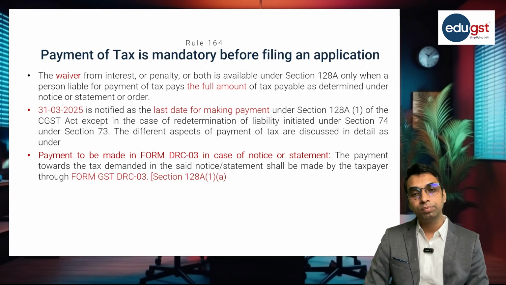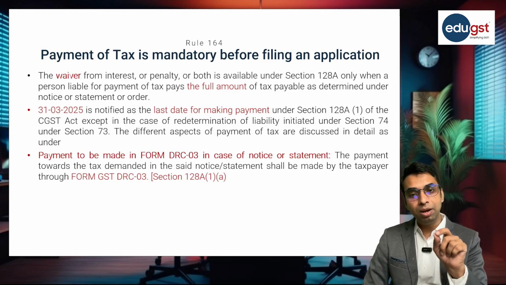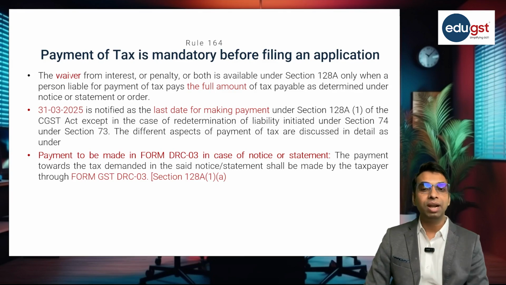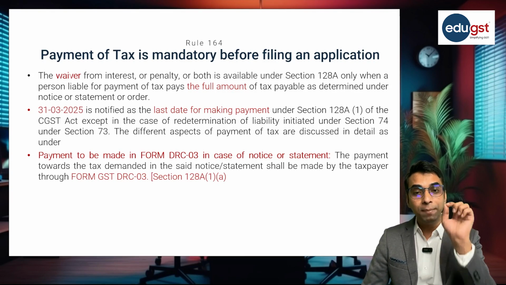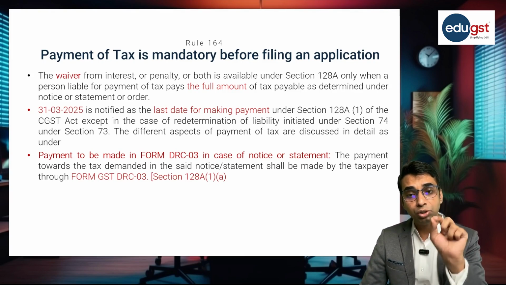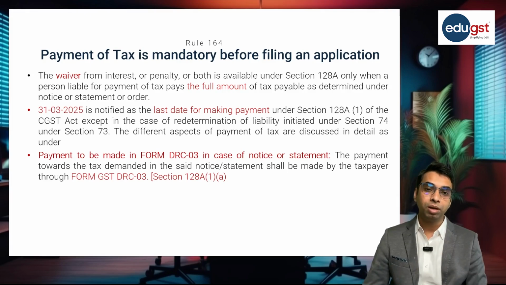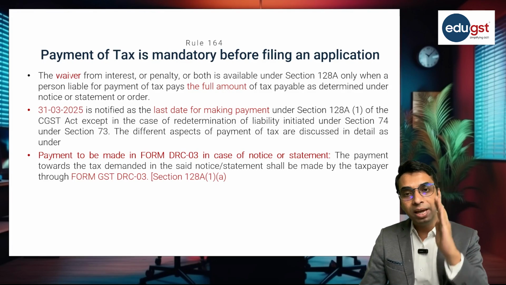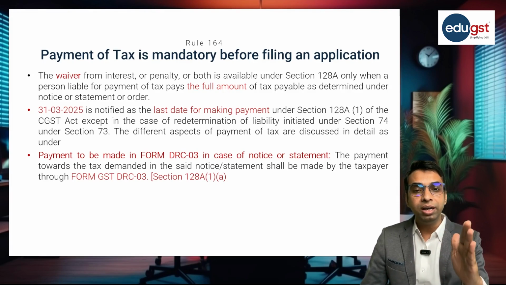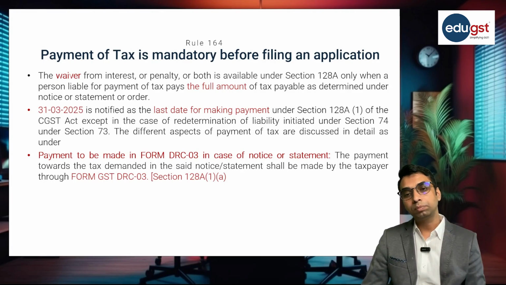But there is an exception. This date is applicable only when there is no redetermination of liability. So in cases other than redetermination of liability, the last date for making payment is 31st March 2025. And only after making the payment can you make the application in form SPL 01 or form SPL 02.